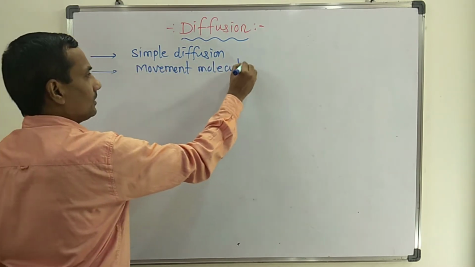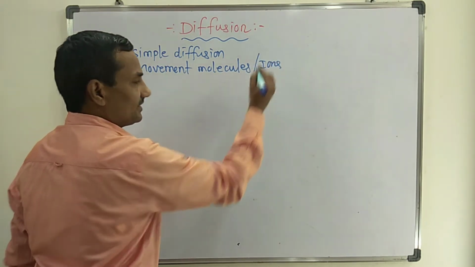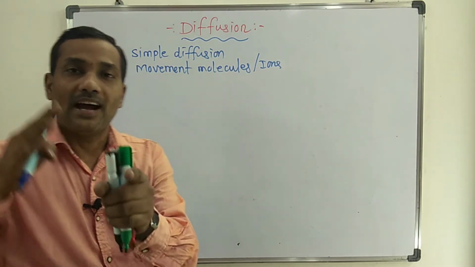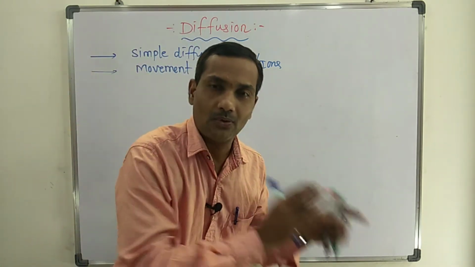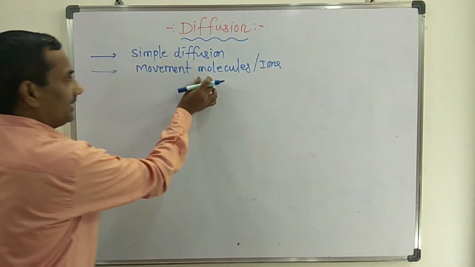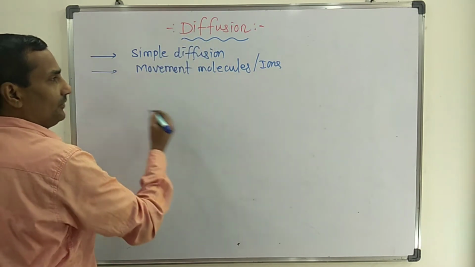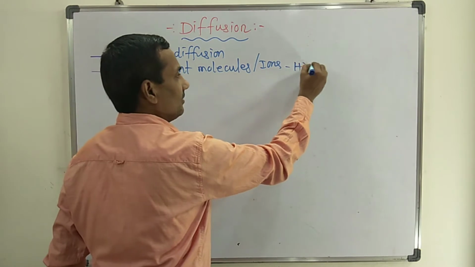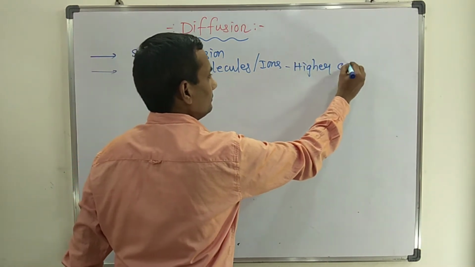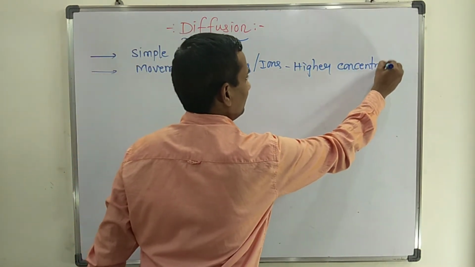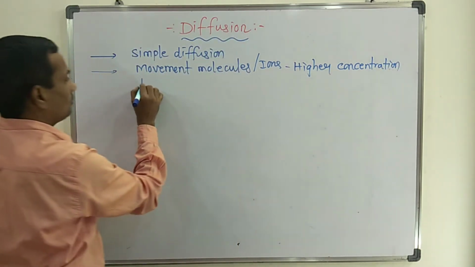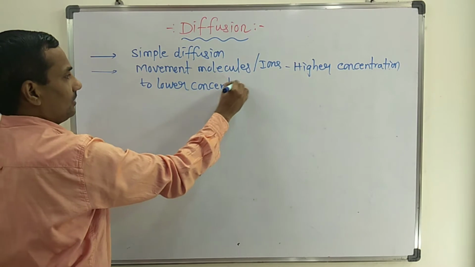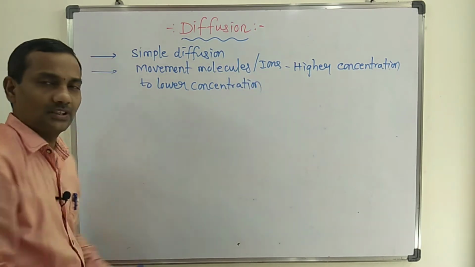Molecules usually move from higher concentration to lower concentration. That entire process is called diffusion.